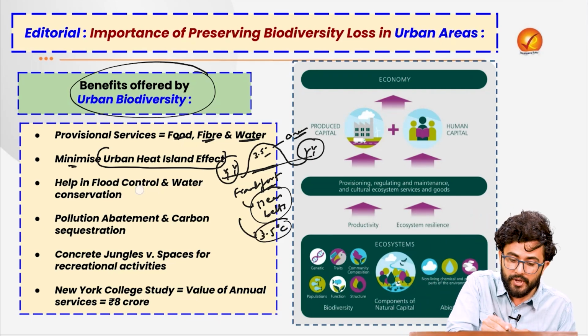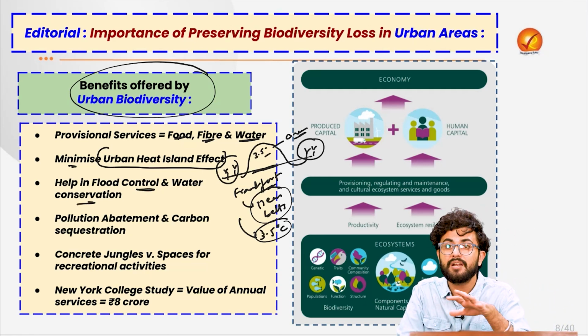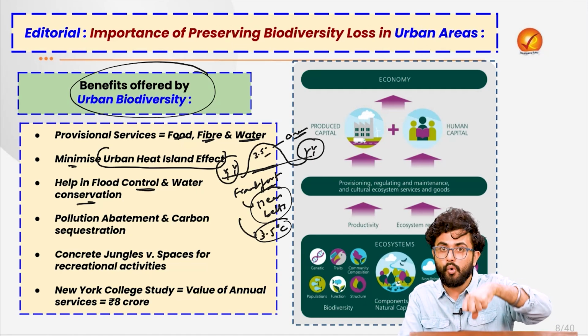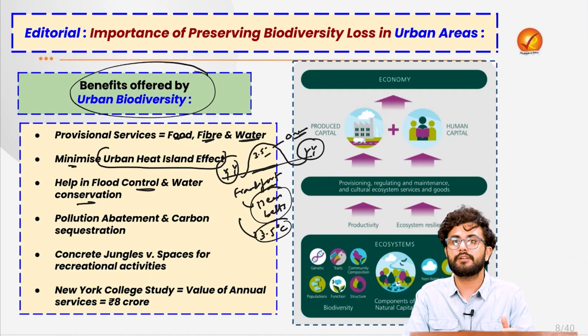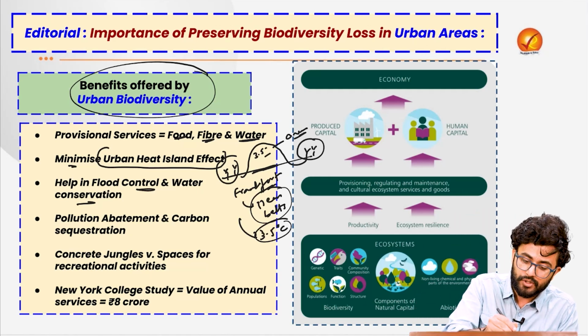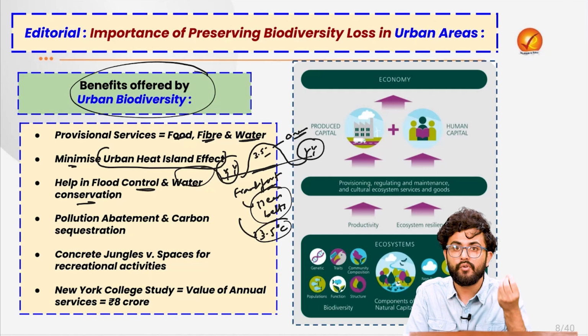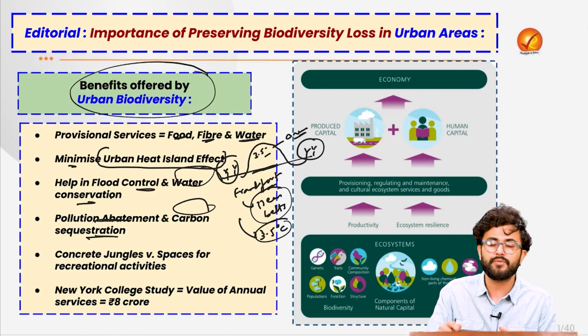Second, it can also help us in flood control. For example, the flood which took place recently in Bangalore can be mitigated as well, because the deep roots of the trees can actually hold the soil, so they don't let landslides take place when the flood is taking place. And it also helps with water conservation. All of these green leaves will provide for what? For the sequestration of carbon, and thus lead to the abatement of pollution as well.